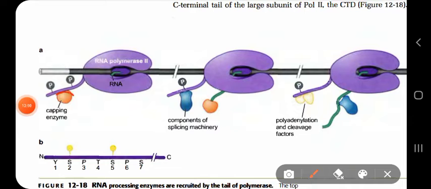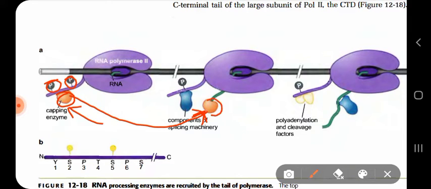Like here you can see the capping enzyme has been recruited depending upon where phosphorylation occurs on the tail of RNA polymerase 2. It recruits the capping enzymes, and these capping enzymes then go to their destination by forming the cap at the 5' end of the RNA.